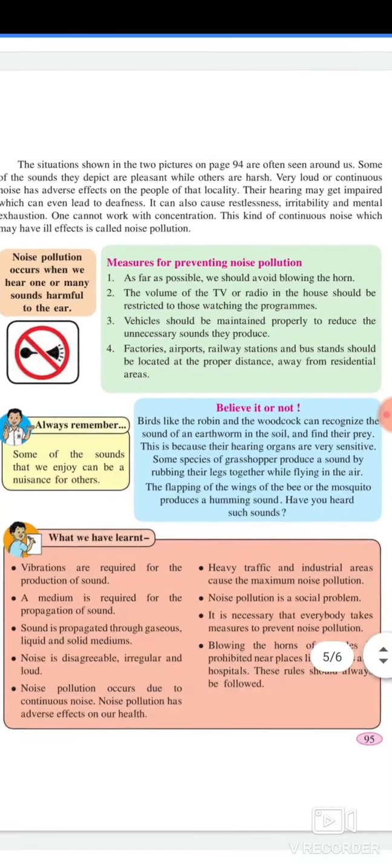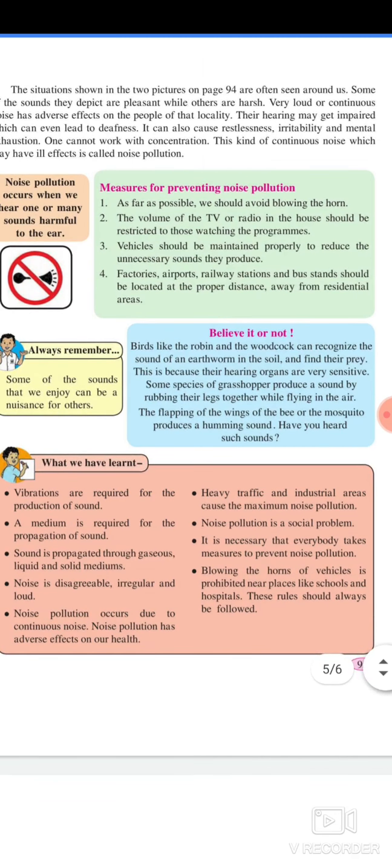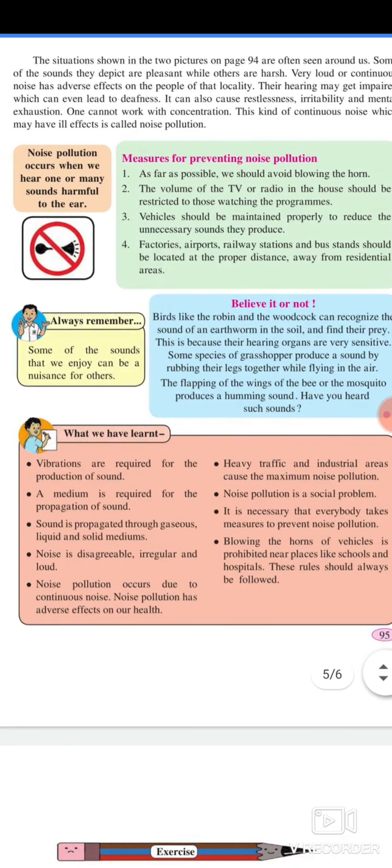First, as far as possible, we should avoid blowing the horn. Second, the volume of TV or radio in the house should be restricted to those watching the programs. Third, vehicles should be maintained properly to reduce the unnecessary sounds they produce. Four, factories, airports, railway stations and bus stands should be located at a proper distance away from residential areas. Always remember, some of the sounds that we enjoy can be a nuisance for others.